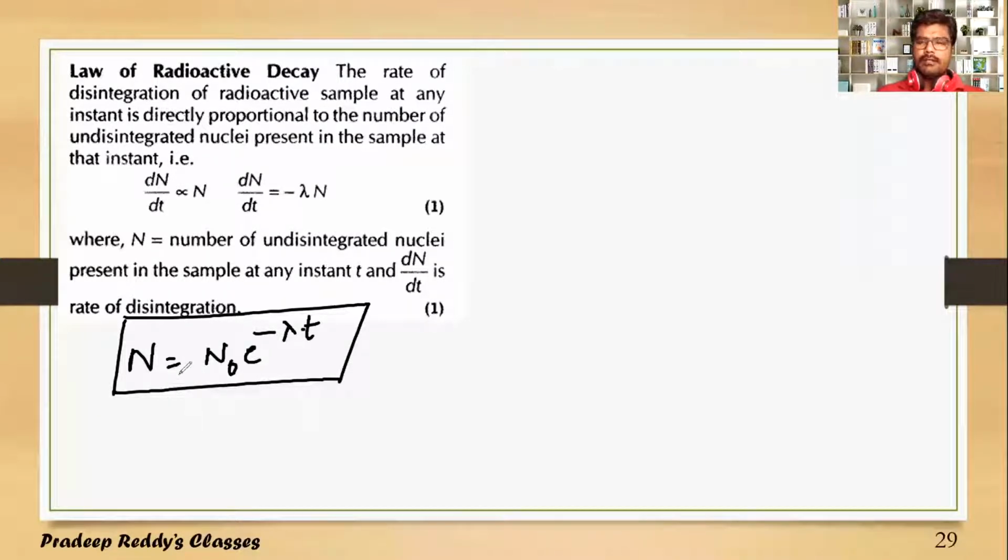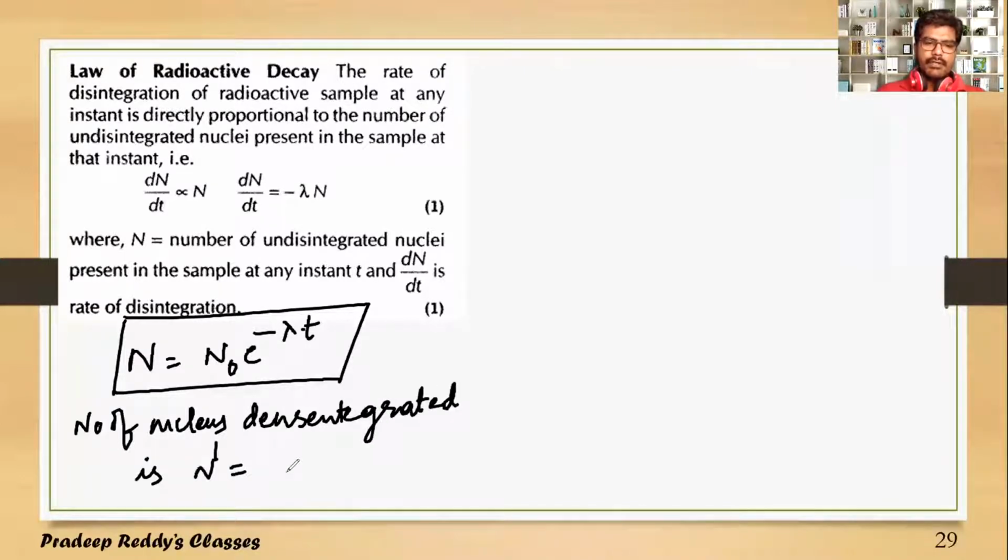N naught and N, they are the initial number of nuclei and the remaining nuclei. So I can calculate the number of nuclei disintegrated, which is N dash, equal to N naught minus N. Number of nuclei is initially N naught, minus after some instant of time, how many nuclei are there? It is N naught into e power minus lambda into t.